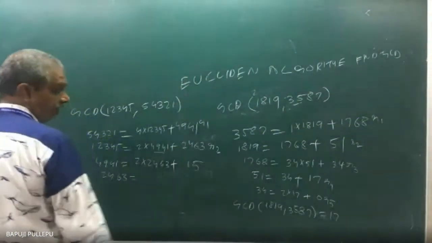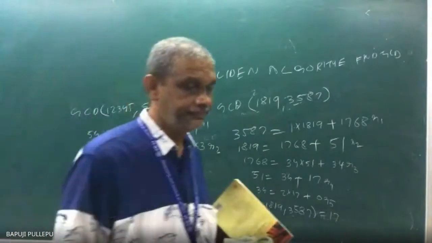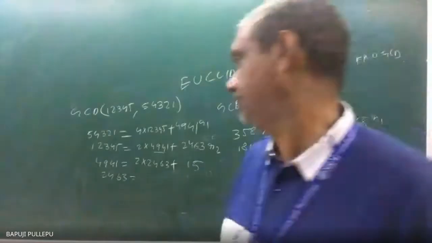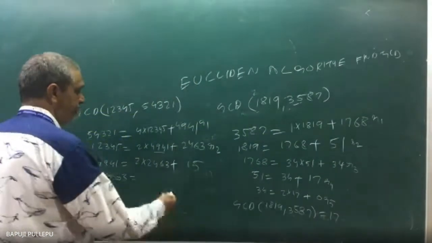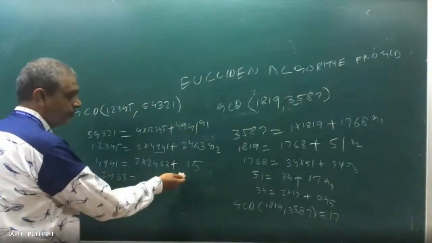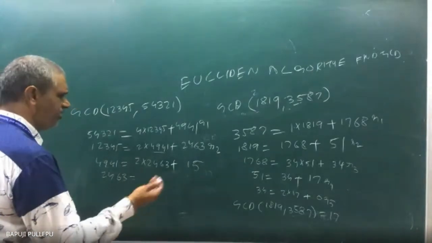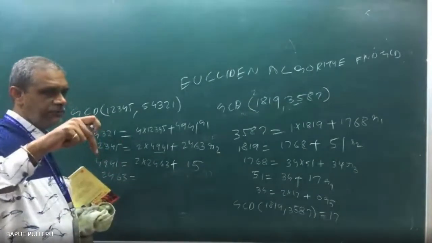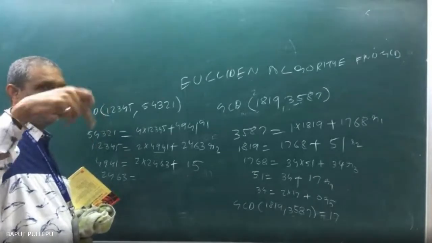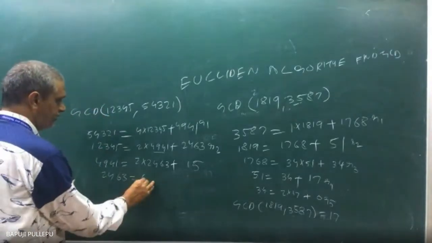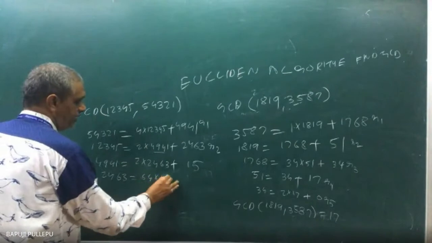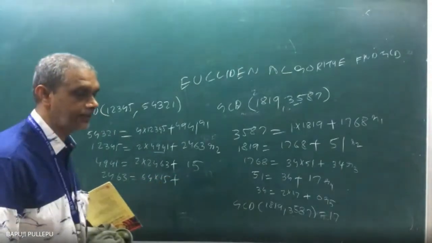Something into 15 I want to write. Tell me. 164. Very good. If you divide this you get 164 point something, so 164 into 15, then subtract, you get the balance automatically. Like this, logically. That is 164 into 15 plus balance is what?